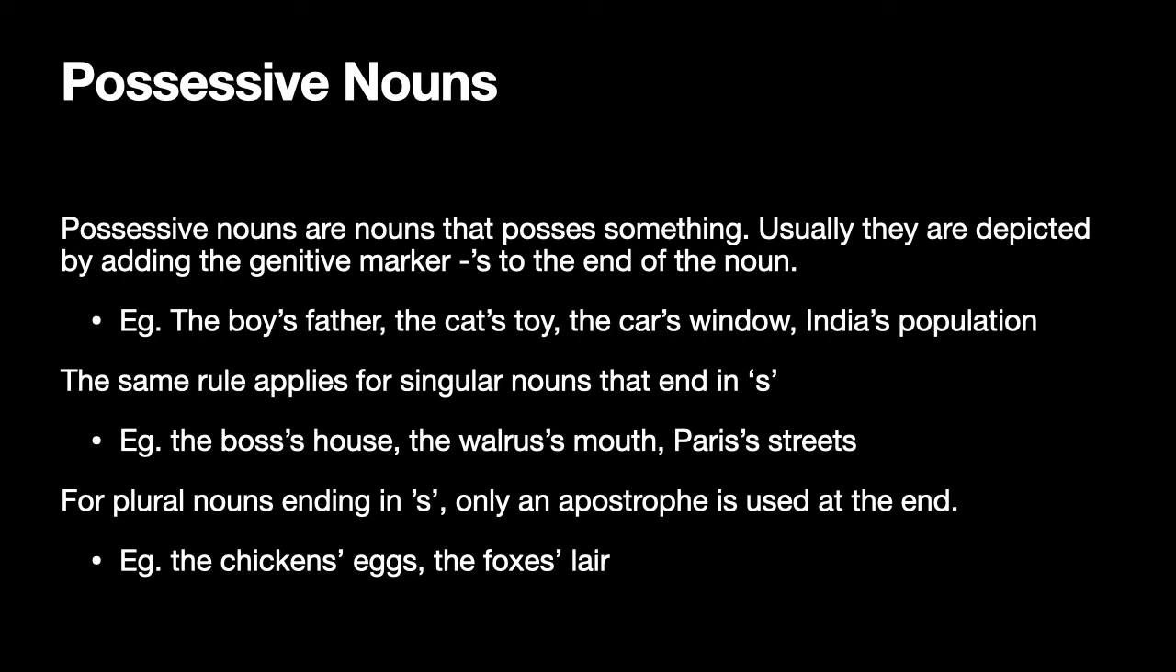Many nouns can also be used in a possessive sense. Possessive nouns are nouns that possess something. Usually they are depicted by adding the genitive marker apostrophe s to the end of the noun. So you take a noun and at the end of that noun you add apostrophe s, then that means that noun is now a possessive noun. It shows that that noun possesses something.